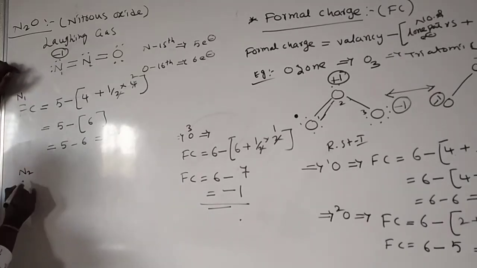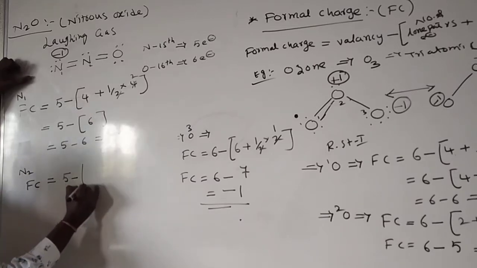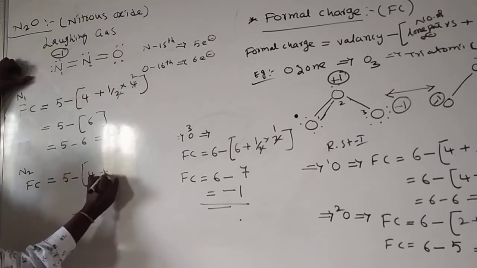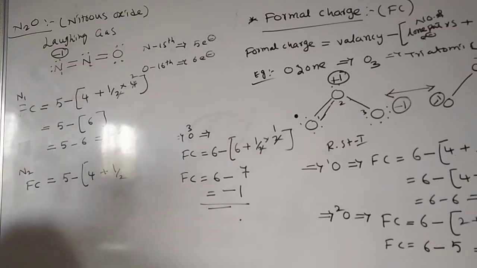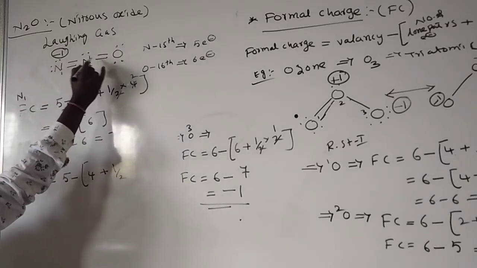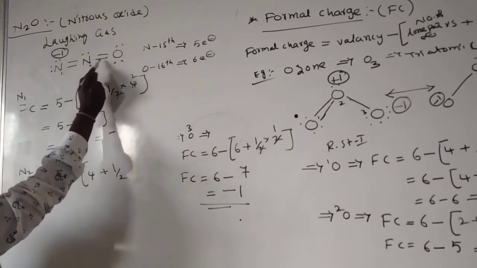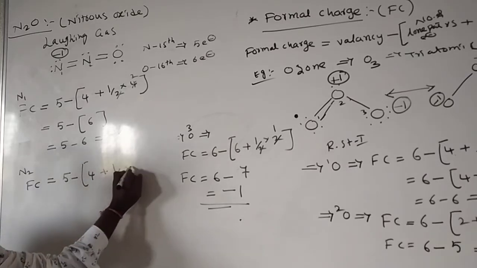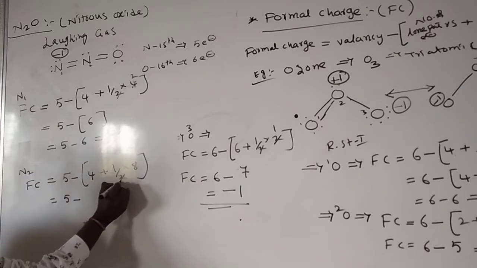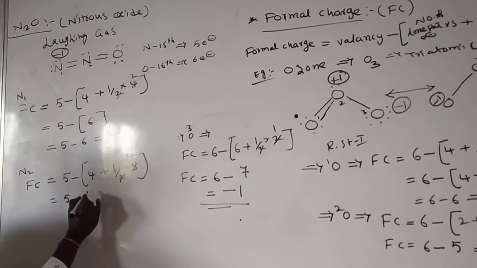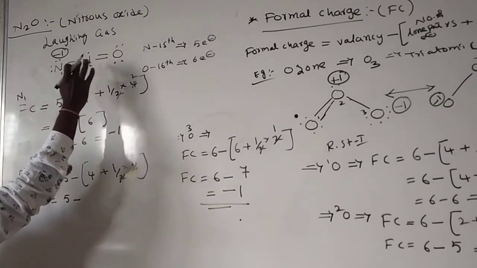Next you take N2. The formal charge here is the same 5. Here you take the number of bond pairs, total bond pairs 8. Sorry, here only 2.